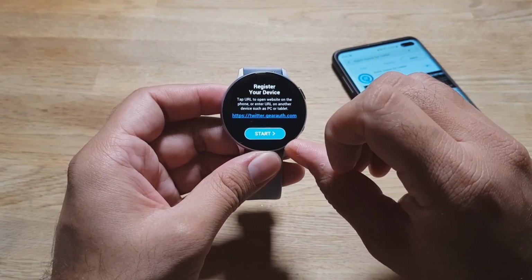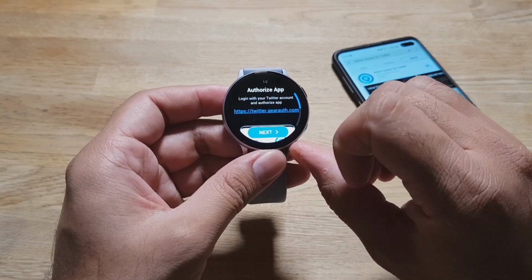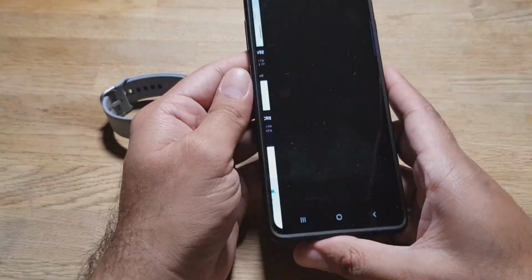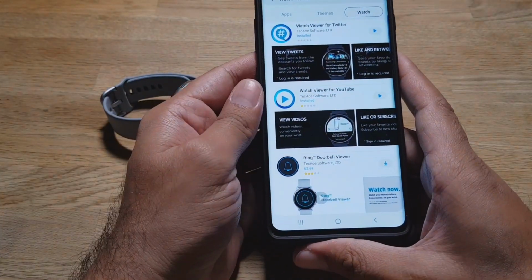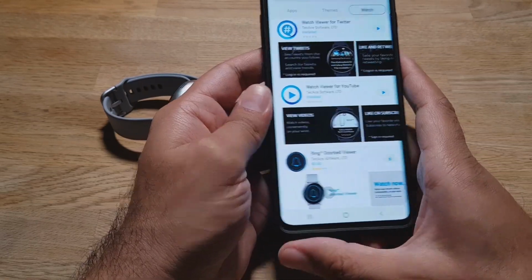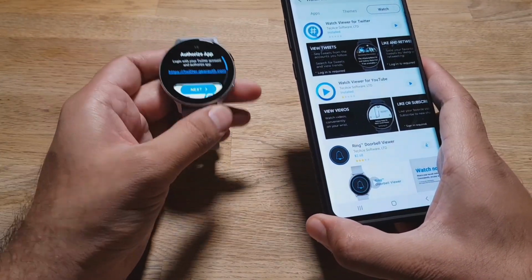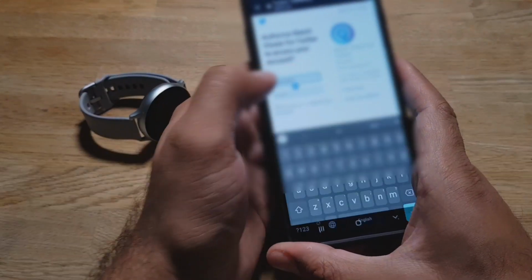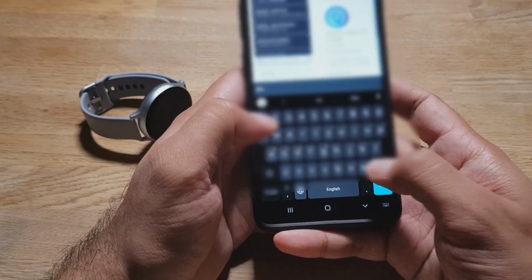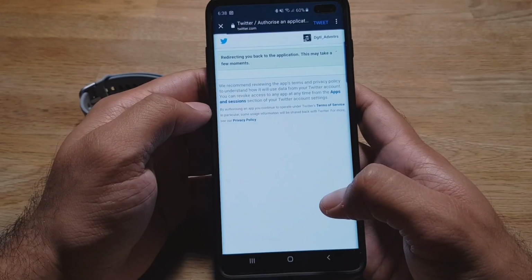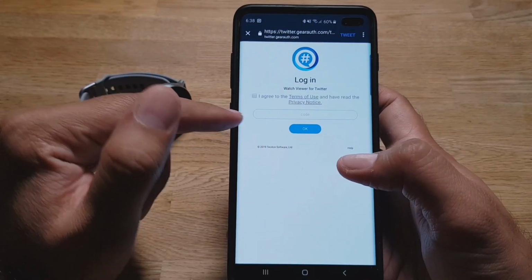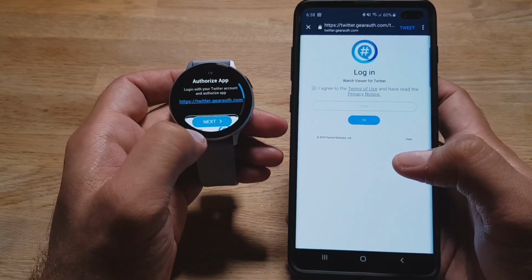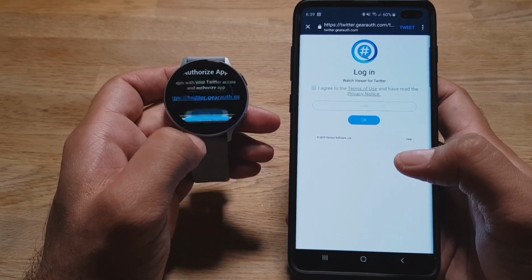So then just go in there and tap start, and it will give you a link. You have to authorize this, so go on your phone, it will launch Twitter, and here you need to log in to authorize this. Now it will ask you for a code. Now you go back in the app, press next, and it will give you a code.